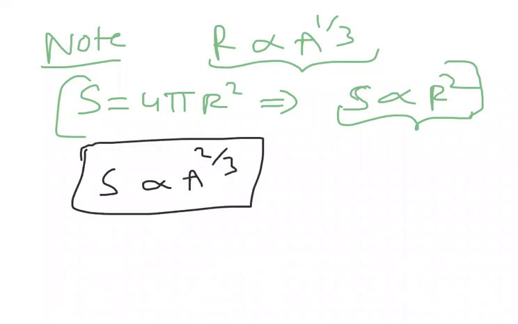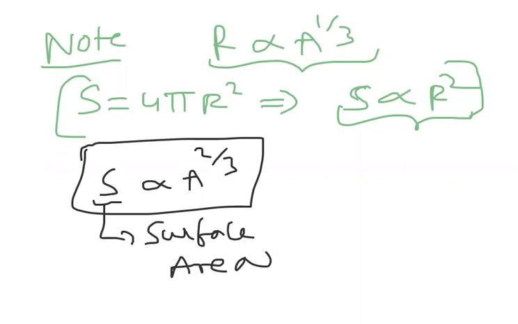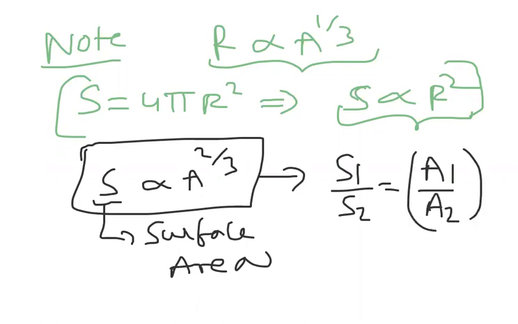What is S? S is surface area. So the surface area and mass number, how are they related? A is mass number and S is surface area, and the relation is A power 2 by 3.